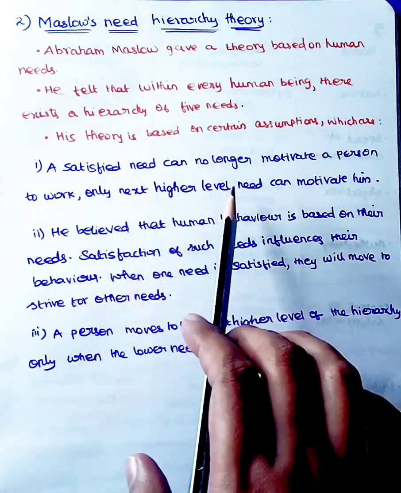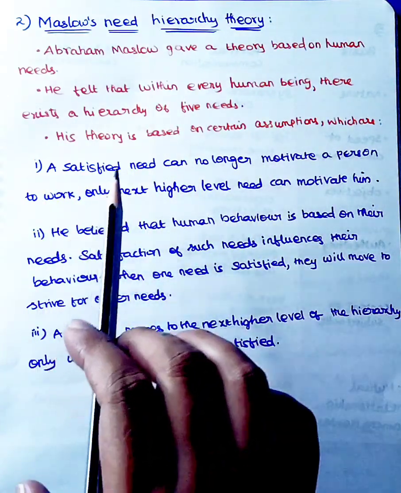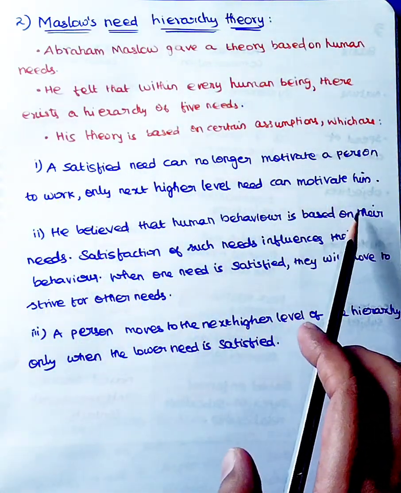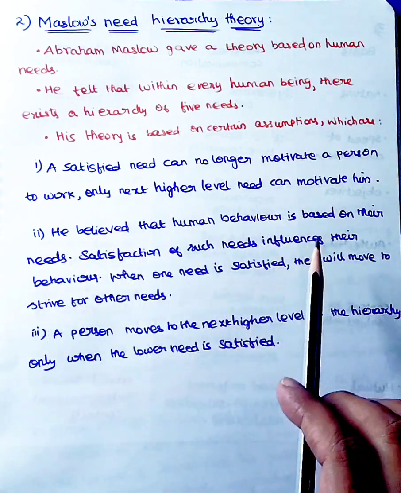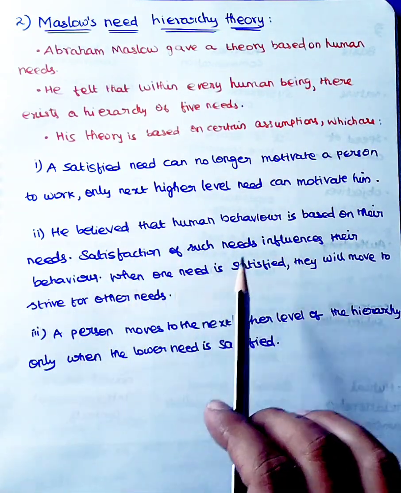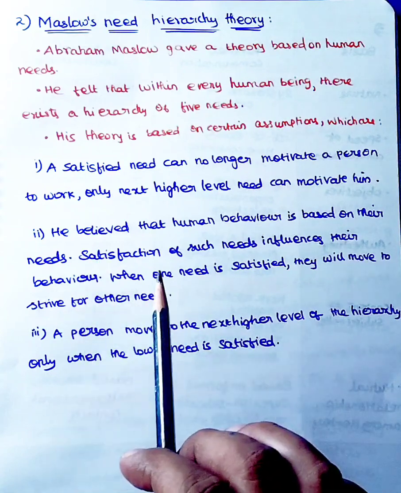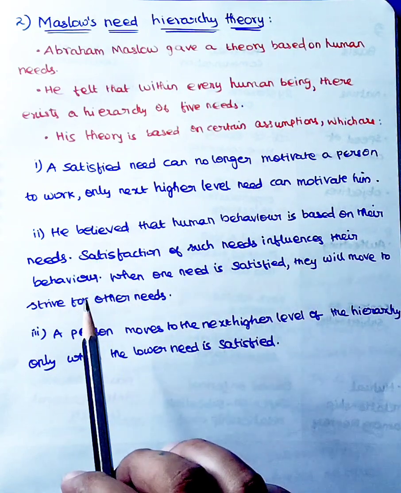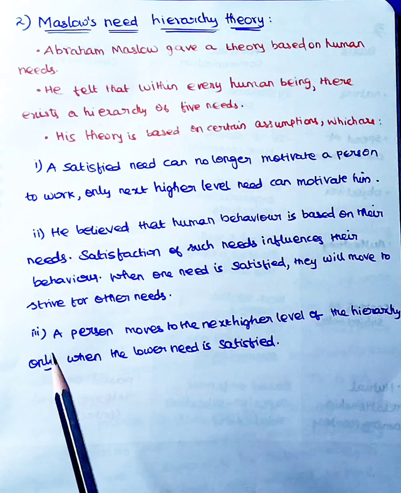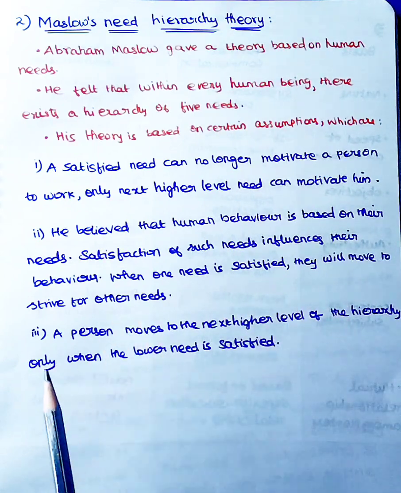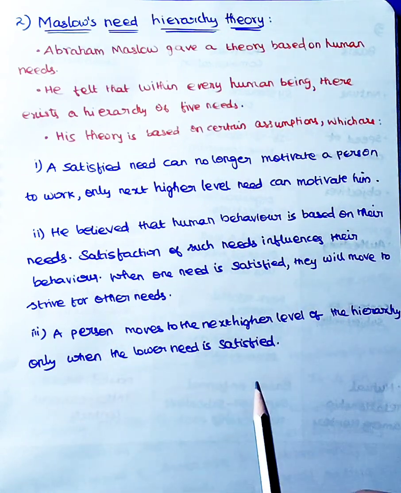So a satisfied need can no longer motivate a person to work. Only the next higher level need can motivate him. He believed that human behavior is based on their needs. Satisfaction of such needs influences their behavior. When one need is satisfied, they will strive for other needs. A person moves to the next higher level of the hierarchy only when the lower need is satisfied.